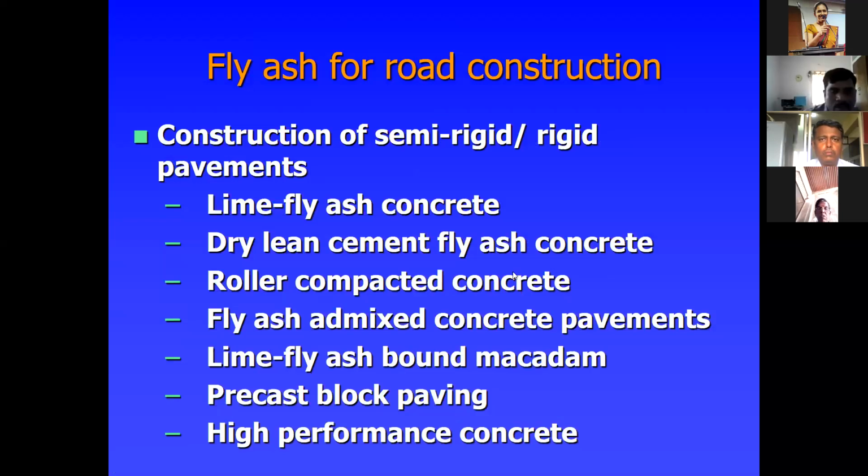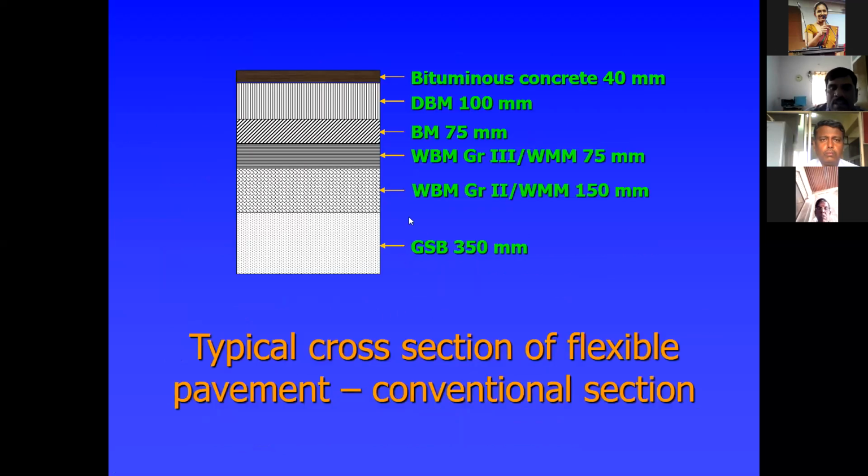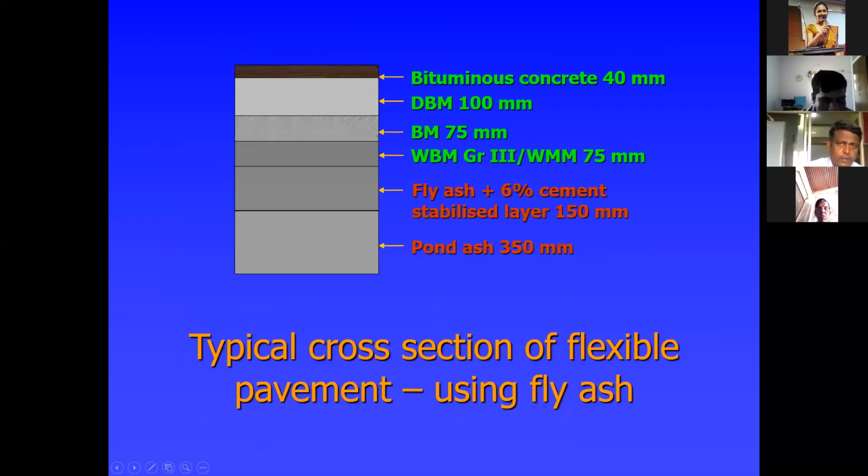Now see, this is some of the typical cross sections of flexible pavement, the conventional sections. We know the GSB granular sub-base, water bound macadam of two layers, bituminous macadam, dense bituminous macadam, and dense concrete. This is a typical cross section of the conventional flexible pavement, and also a typical cross section of flexible pavement using fly ash. If fly ash is abundantly available, you can use fine ash up to 350 mm. After that, 6% of lime has to be added. You can go with another layer like that.